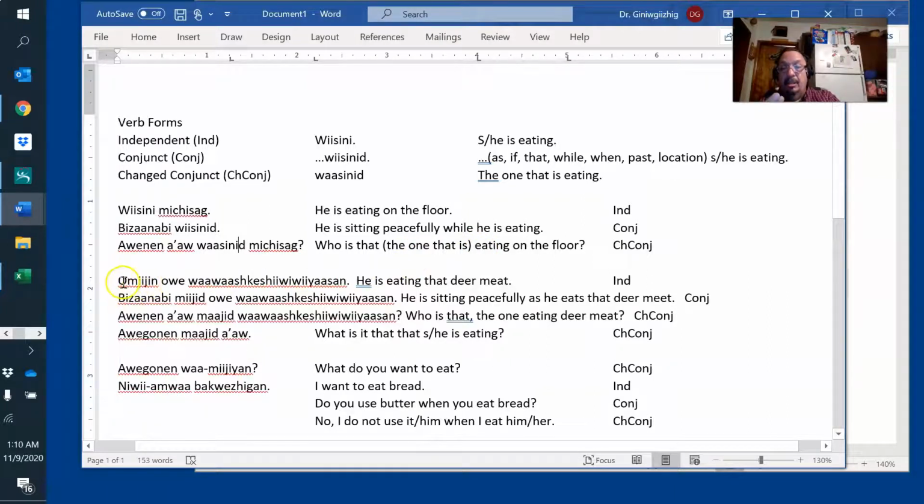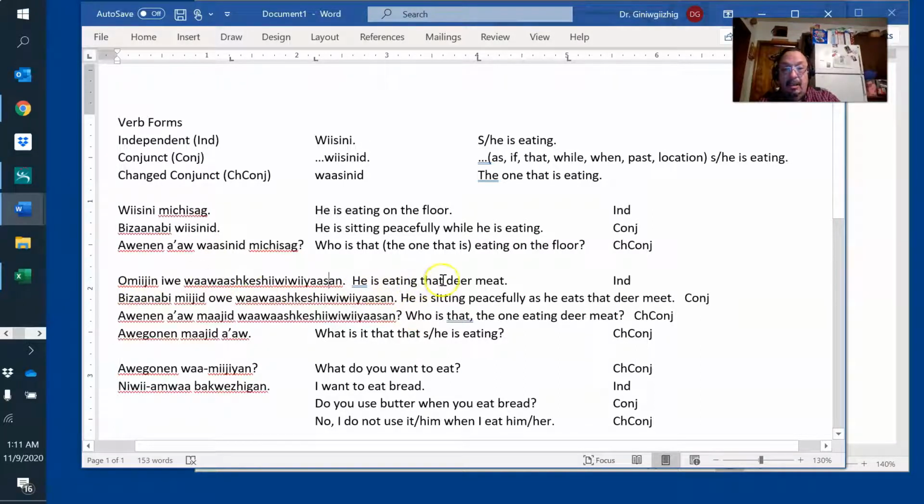Wejibwemojig. She or he is eating that there, or this here. Let me switch that to that there. Wejibwemojig. He or she is third person, so I've got to make the object fourth person. Third person, fourth person. She is eating it.